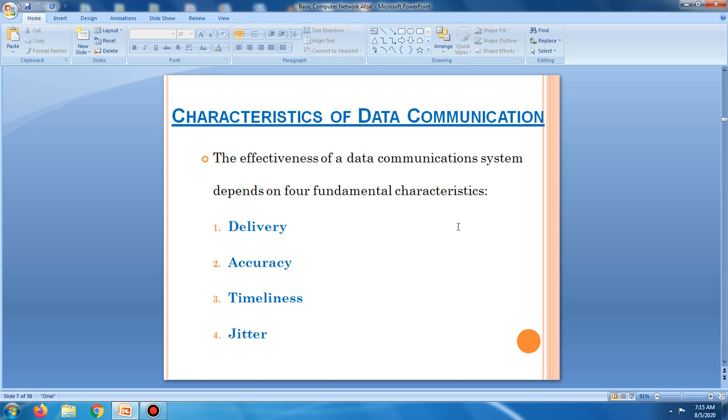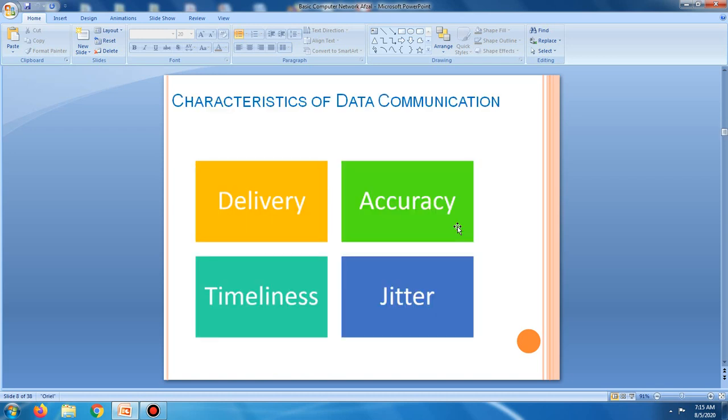Next topic, characteristics of data communication. The effectiveness of a data communication system depends on four fundamental characteristics: delivery, accuracy, timeliness, and jitter. Delivery: the system must deliver data to the correct destination.